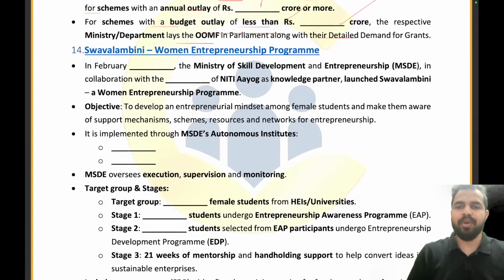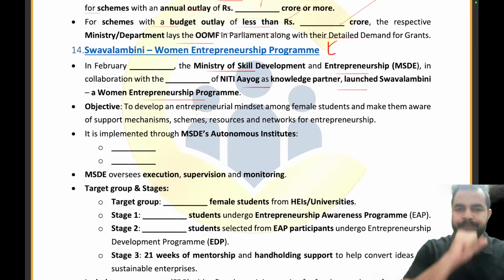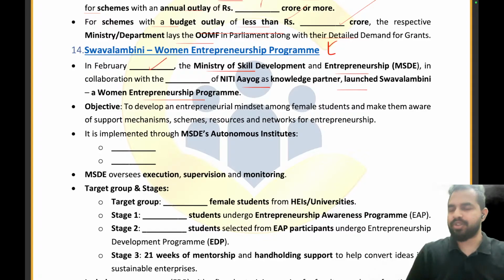So, Swavlambini Women Entrepreneurship Program in February, dash, the Ministry of Skill Development and Entrepreneurship, in collaboration with the Niti Aayog and knowledge partner, launched the Swavlambini Women Entrepreneurship Program. What is the right answer here? Please tell me in the chat box in a very quick manner. What is the year in which it was launched?